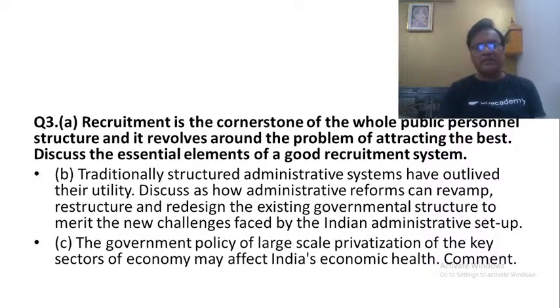That is the reason why it is said that the government must look at privatization in a more careful manner. It cannot just go for privatization for the sake of privatization. That is what the question says. And so, ultimately, at the end of the day, privatization must be seen only as an instrument. It cannot be seen as the objective. Privatization can be seen only as an instrument to ensure competition, to improve the quality of service delivery mechanisms, and to provide better quality services to the people. Beyond that, nothing else should be seen through privatization. On the other hand, if the government opts for aggressive privatization, it can have adverse consequences. Incidentally, I have given the same question in our test series also.